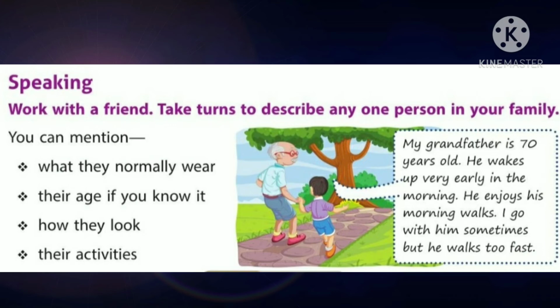But what you have to do is follow the things given here. You have what that person normally wears, their age, how they look, that is their appearance, then their hobbies, their activities, everything you have to mention. And here one example is given. The boy is describing his grandfather. See how he describes his grandfather.